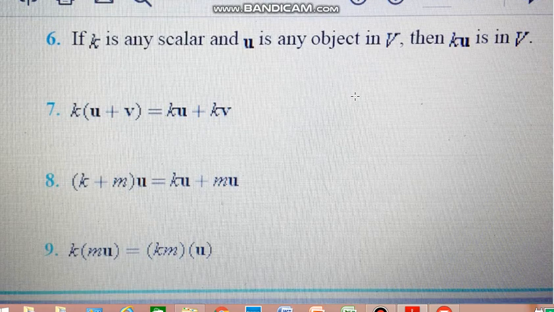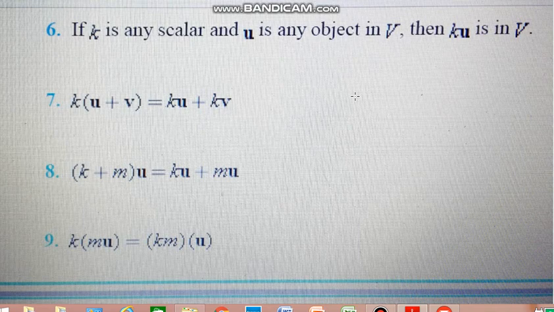The first 5 axioms were for addition, and the next 5 are for scalar multiplication.